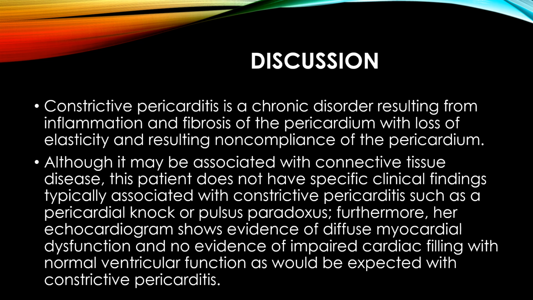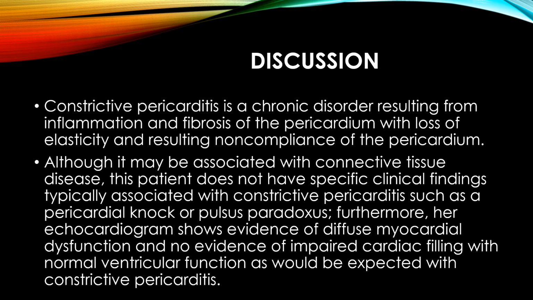Constrictive pericarditis, on the other hand, is a chronic disorder resulting from inflammation and fibrosis of the pericardium with loss of elasticity and resulting non-compliance of the pericardium. Although it may be associated with connective tissue disease, this patient doesn't have specific clinical findings typically associated with constrictive pericarditis, such as pericardial knock or pulsus paradoxus.